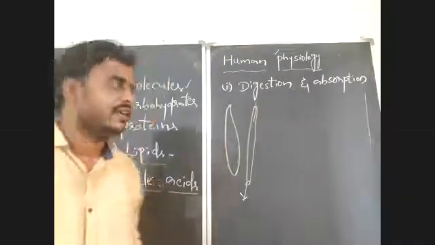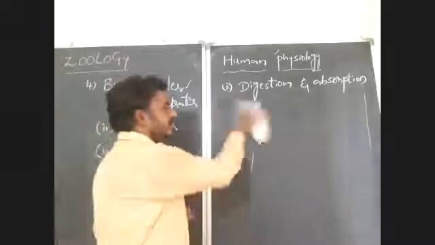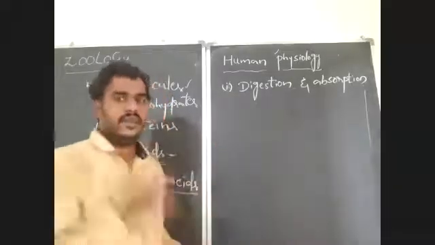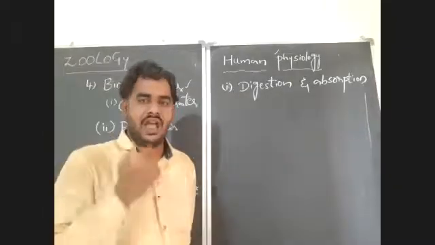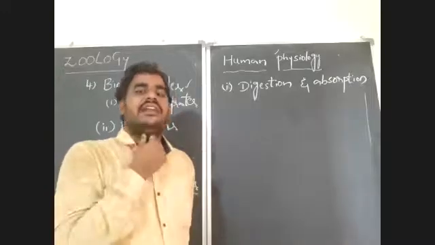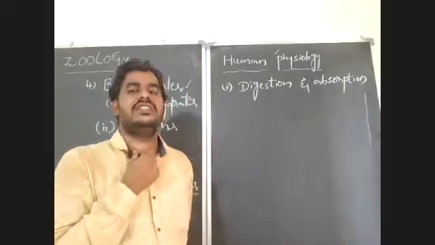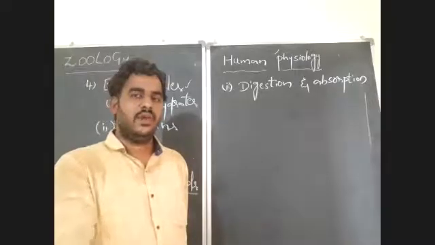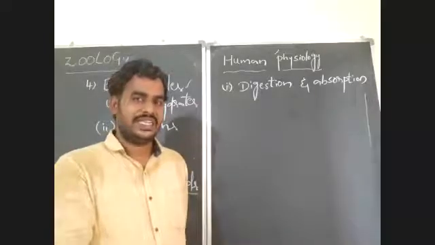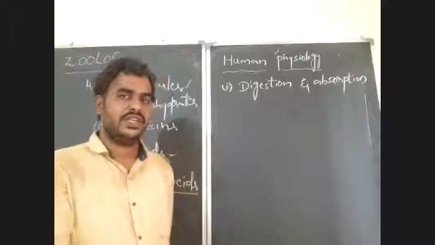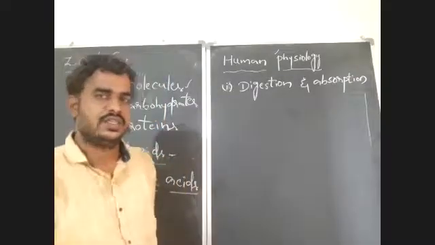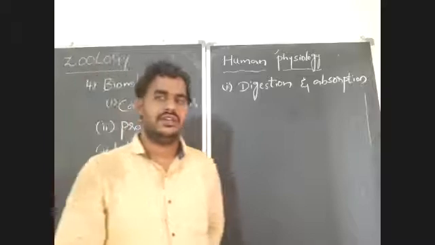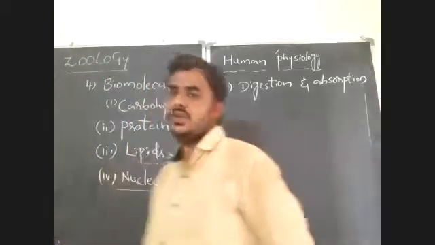The alimentary canal of human beings starts with the mouth. That mouth leads to the buccal cavity. The buccal cavity leads to the pharynx. The pharynx leads to the esophagus. The esophagus opens into the stomach. The stomach opens into the intestine. Based on the diameter, the human intestine is divided into two parts: the small intestine and the large intestine. At last, the large intestine opens out through the anus.